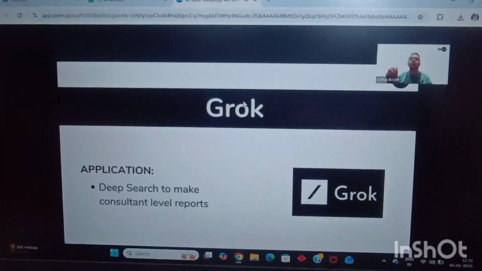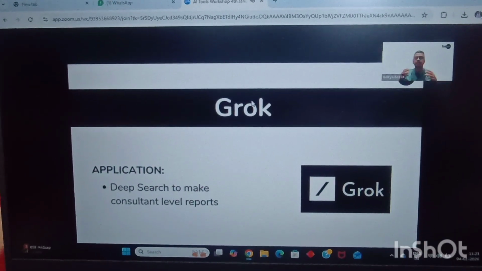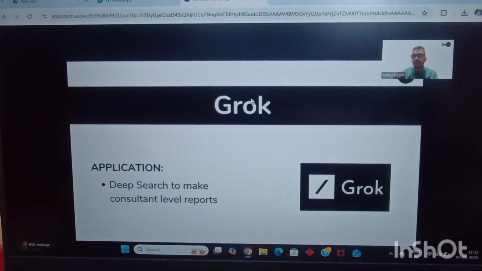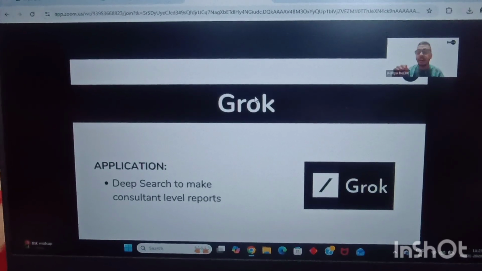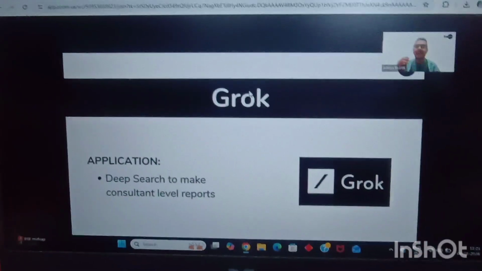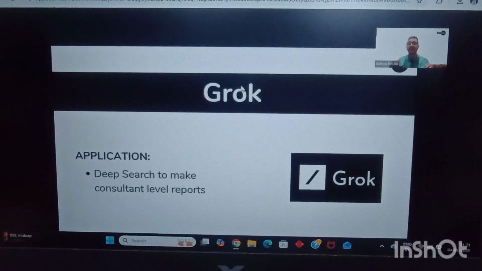I personally feel Grok is amazing for doing detailed level research. Grok is amazing because of the real time information it has, because it has all the data of Twitter, all the data of X, and that is why I feel it gives amazing results.